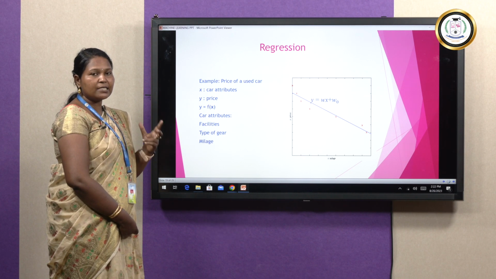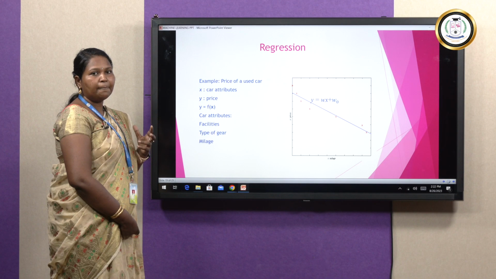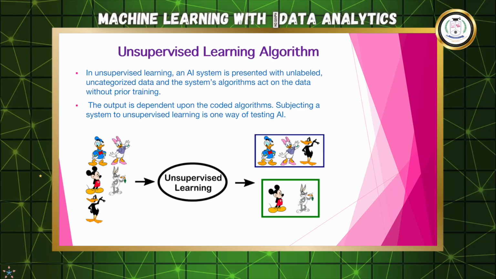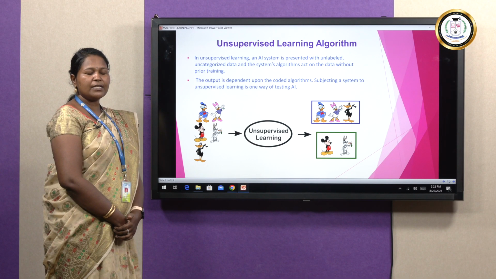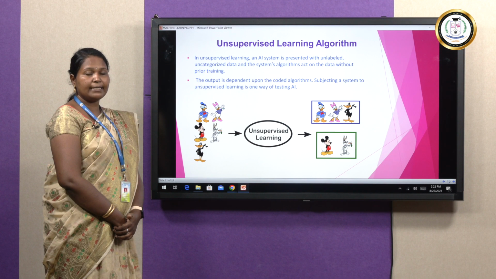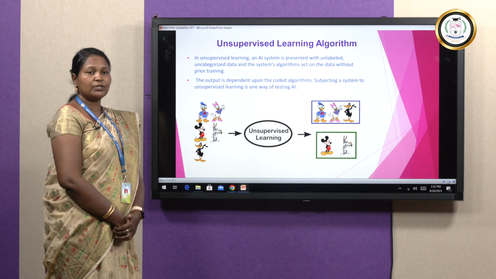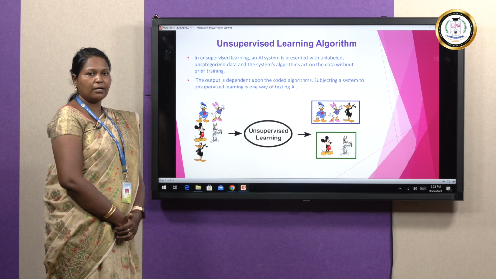So with the help of this x and y variable, you can define the final decision. Classification and regression come under supervised learning algorithm. Next we will move to unsupervised learning algorithm. So what's the difference between supervised and unsupervised? Supervised learning algorithm uses labeled data, unsupervised learning algorithm uses unlabeled data. That is the very important difference.